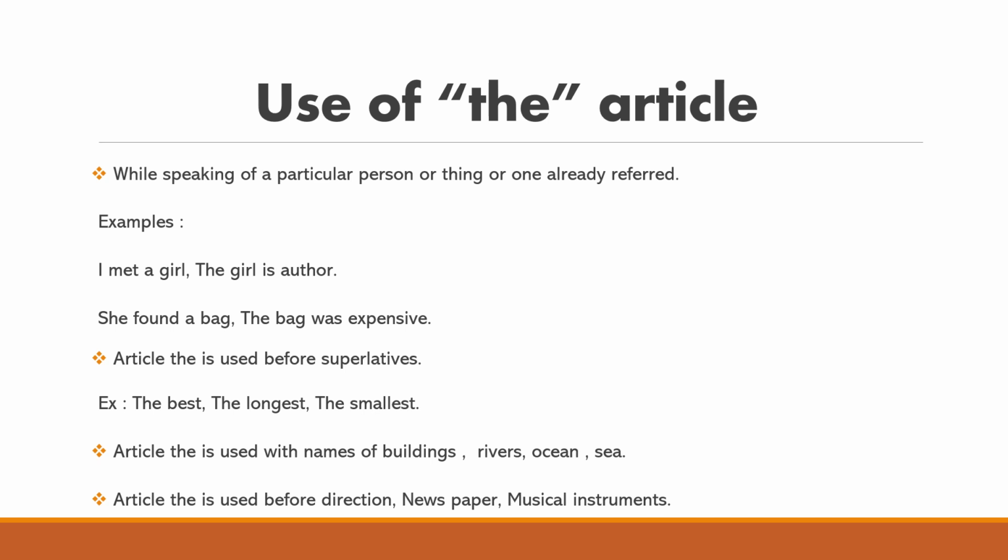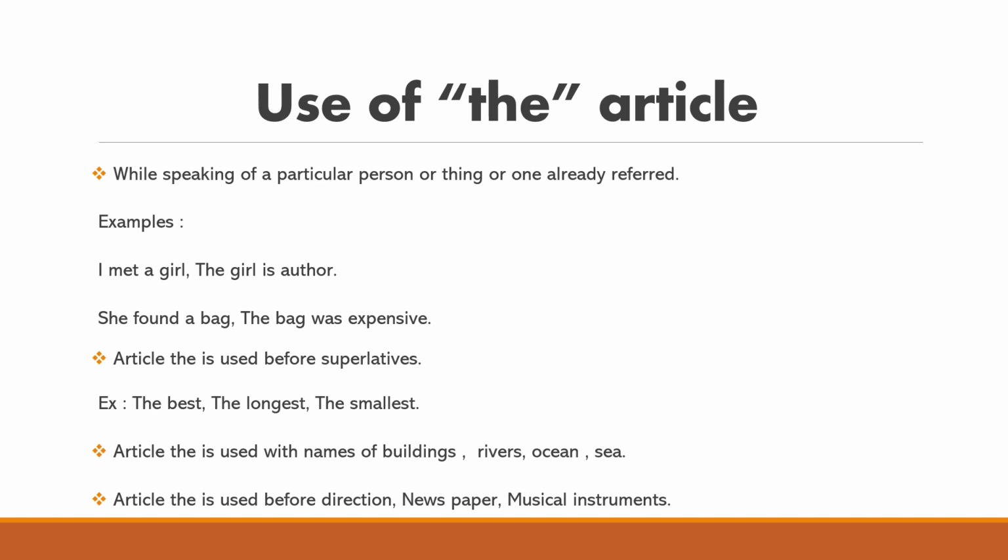Going to the second one. She found a bag. The bag was expensive. Now here I am telling about the bag. In the first sentence I told she found a bag, and again I am talking about that bag. So there I used the: the bag was expensive. Right? Already it is a referred bag. Understood? Very easy, right?